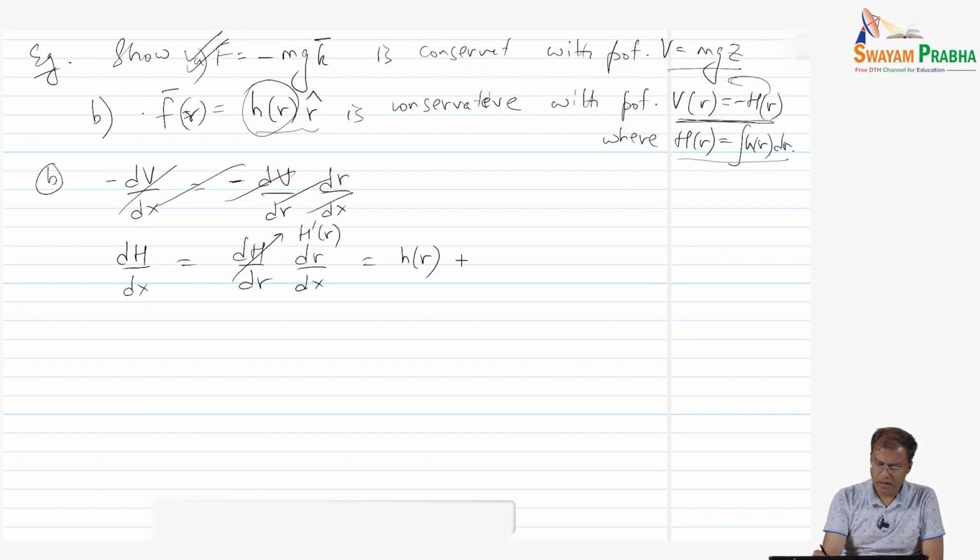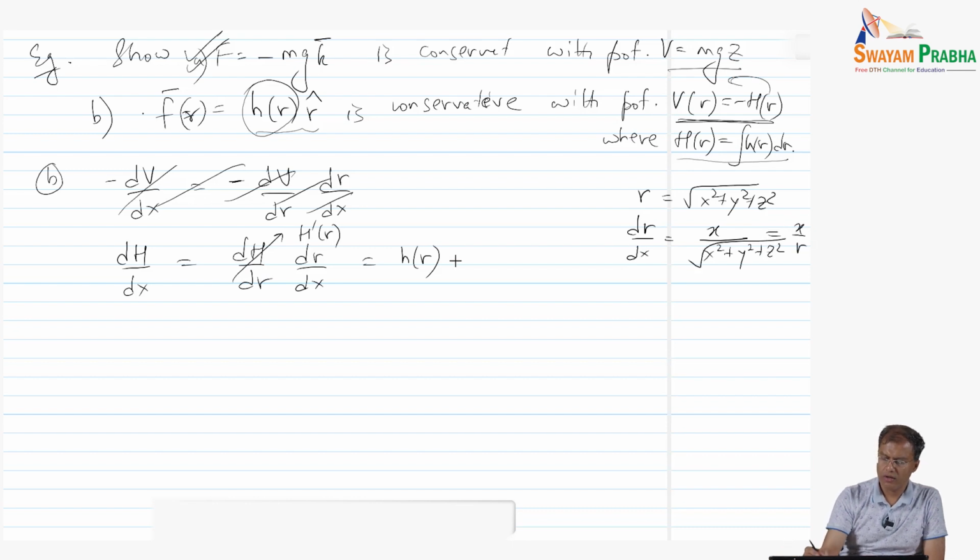Typically r is the square root of x squared plus y squared plus z squared, and if we want to find dr dx, we see that this is equal to x divided by the square root of x squared plus y squared plus z squared, and this becomes x over r. Similarly, we can find that dH dy is going to be h of r times y over r, and dH dz is going to be h of r times z over r.